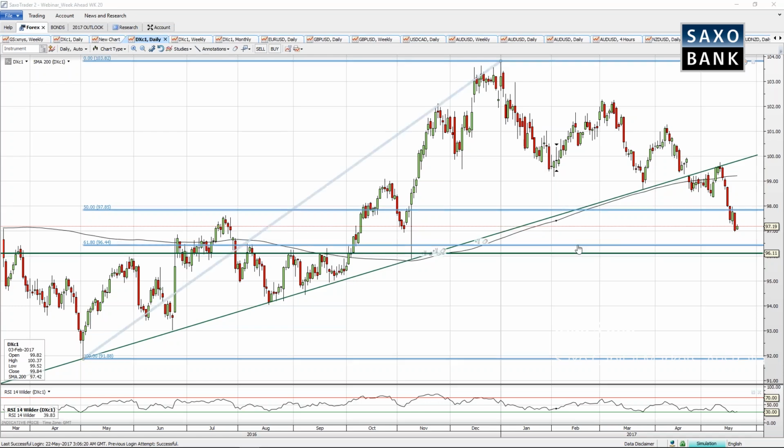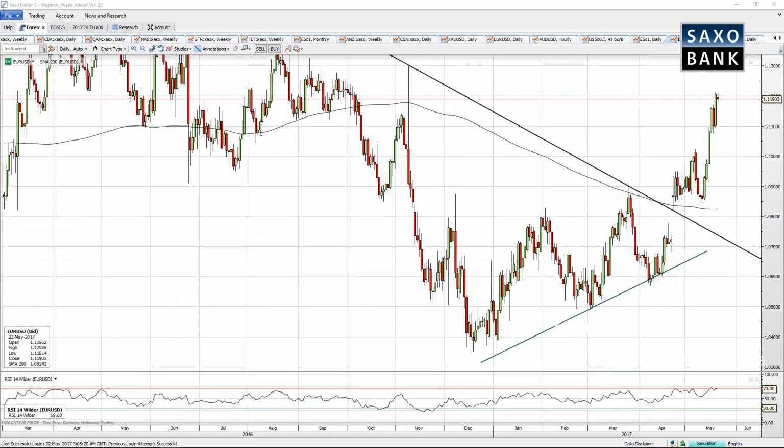On further selling this week, we have 96.44, or the 61.8% retracement, as first downside level to mark. However, I'll have more of an interest at 96.11 down to 95.90, or the Trump election lows, as levels to watch for a tactical bounce in the US dollar.